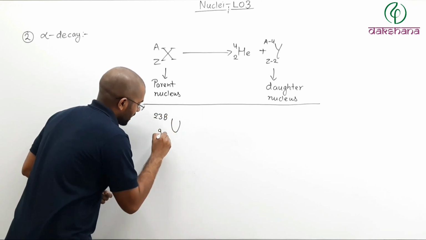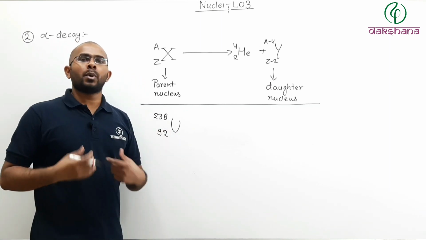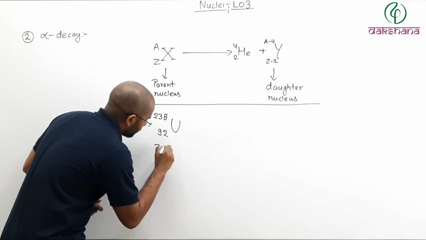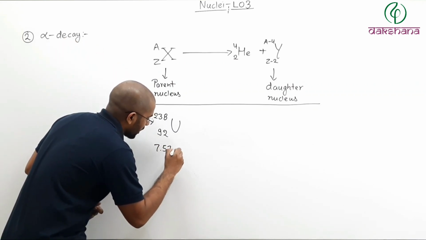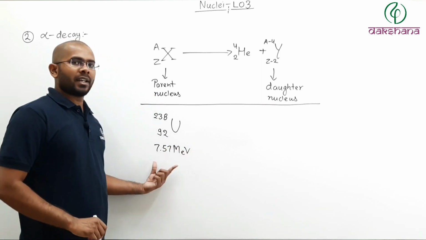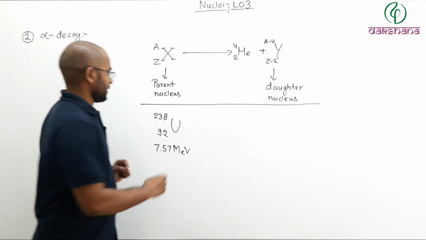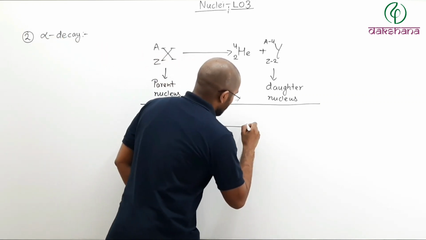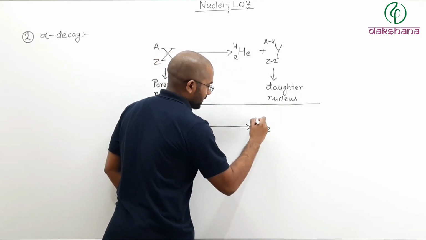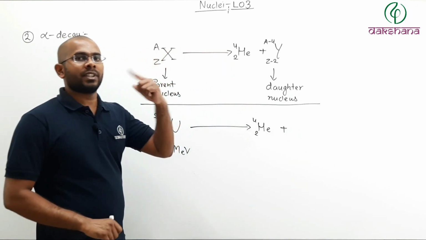Uranium-238 has atomic number 92, so it will try to become more stable. The binding energy per nucleon for uranium-238 is 7.57 MeV. Now it will undergo an alpha decay, giving an alpha particle plus a daughter nucleus. What should be the atomic number of the daughter nucleus?